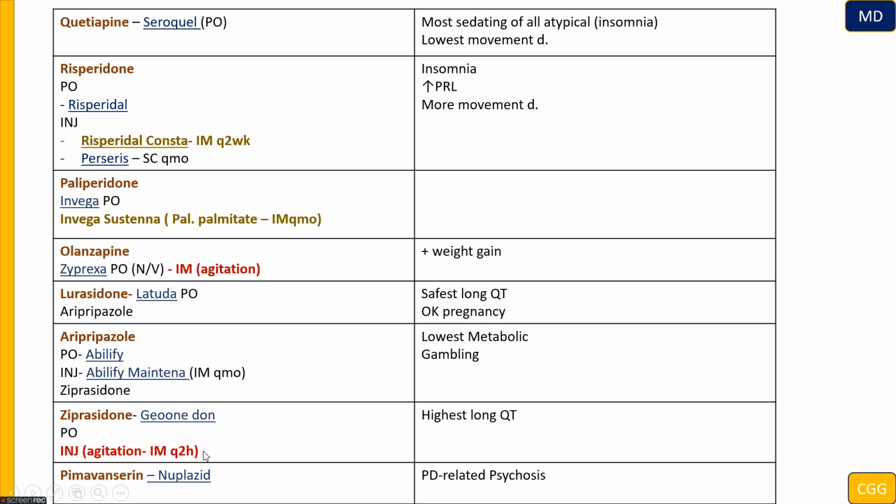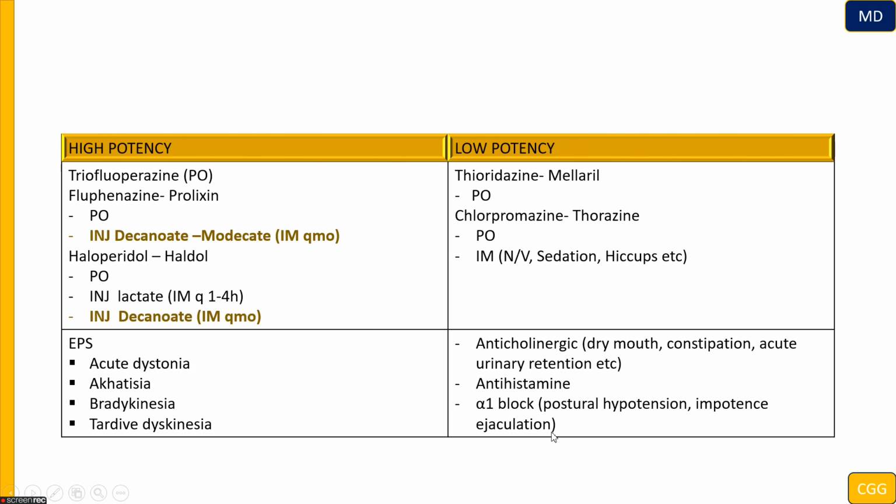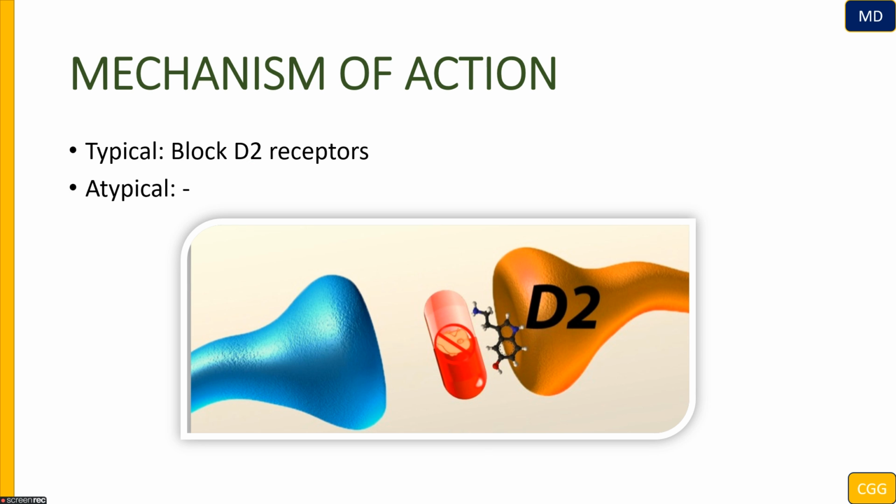The best option in a cardiac problem patient is aripiprazole, or if the patient is a pregnant woman, we can use lurasidone. And pimavanserin, as I mentioned, is FDA approved for Parkinson's disease related psychosis.